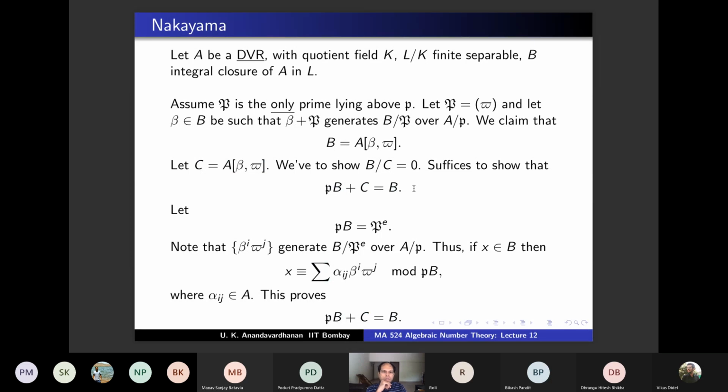Okay, so this is a nice finite generation statement for a DVR under the assumption that there is only one prime lying above. So we will stop here and we can discuss a little bit. The lecture part is over and then we can stop.